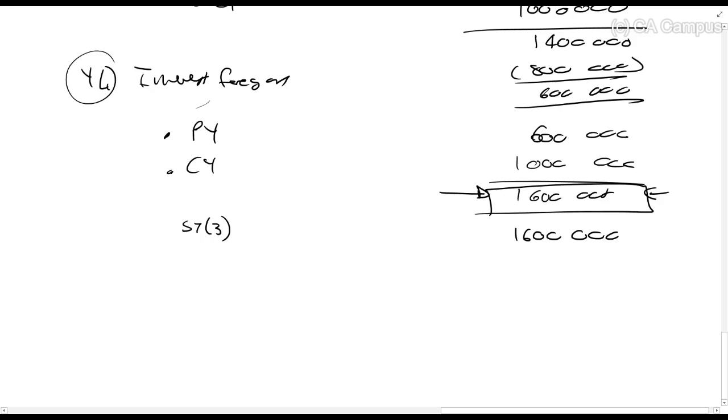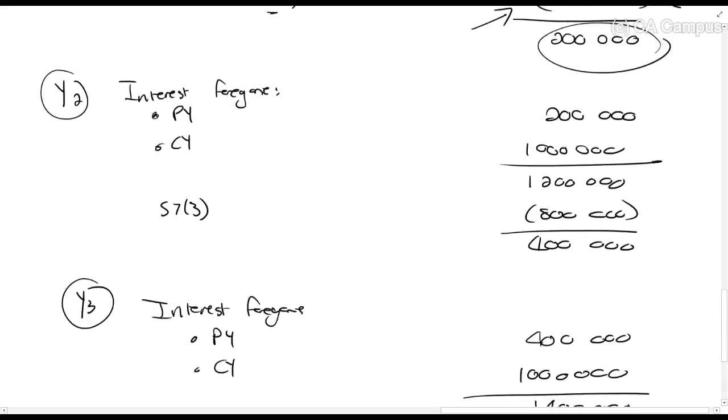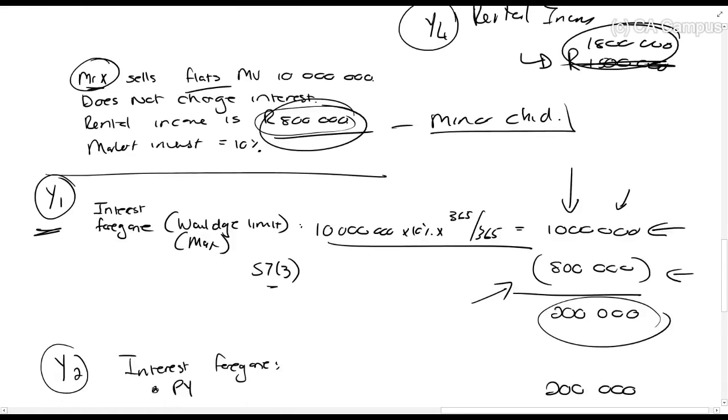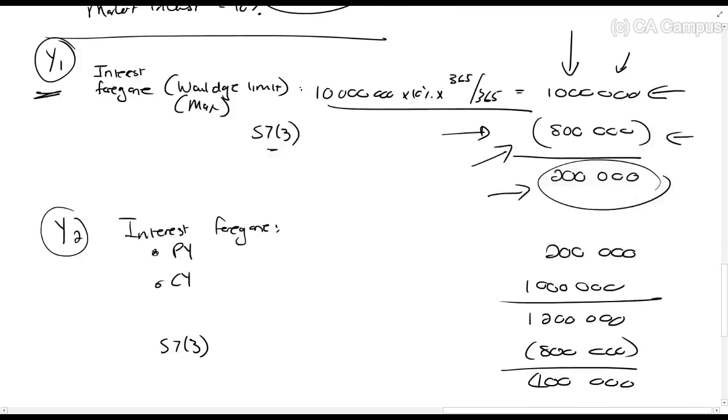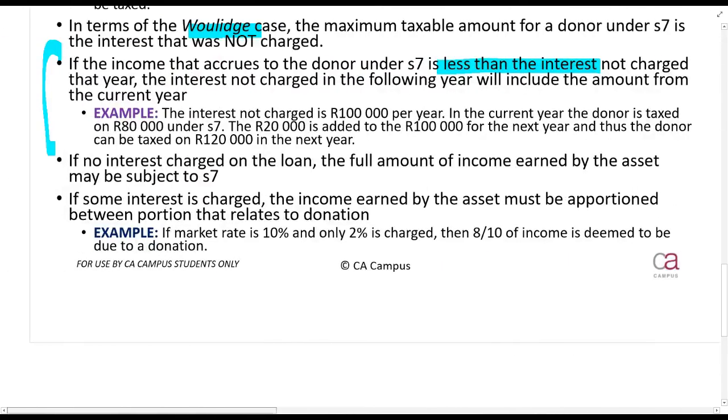But that will continue to roll forward. So if you didn't use everything in year 1, it rolls forward whatever is left into year 2, as you can see there. So it keeps on accumulating. So it's the total interest that you should have charged up to that point, so up to year 2, minus everything that has already been claimed. So that's what it just explains there, not too common to see.